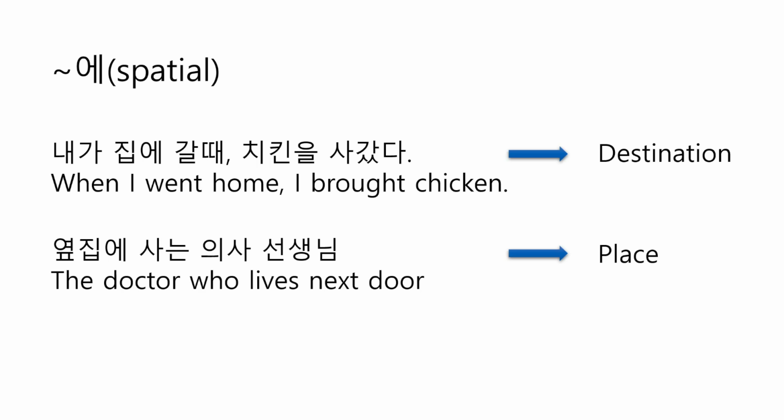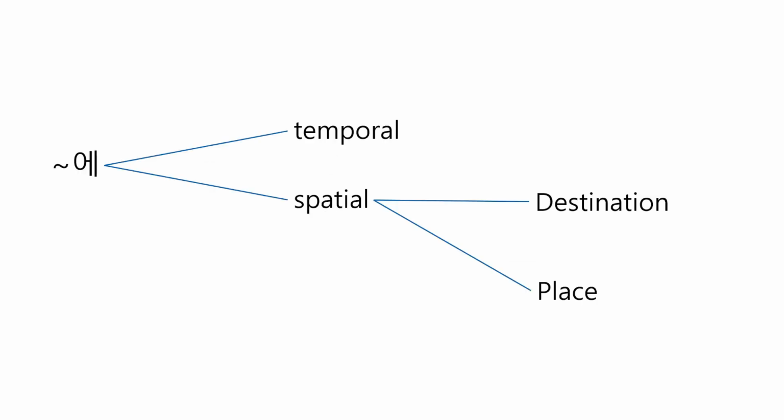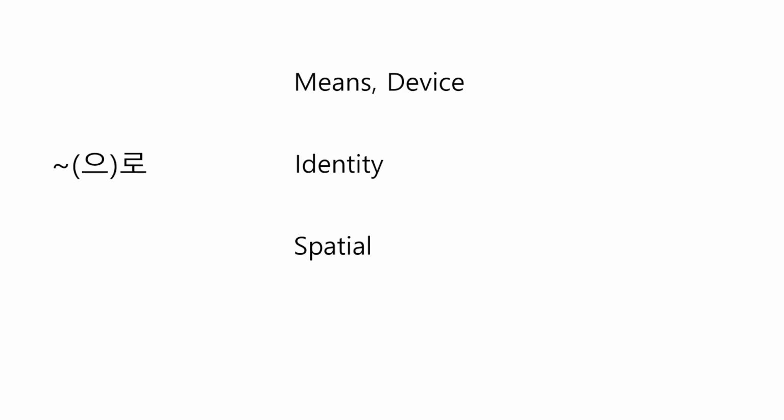So spatial 에 is attached to the place where the verb takes place or the verb is ended, and it is always determined by the context. Usually it shows the destination when the verb involves movements. So temporal 에 shows a specific time, and spatial 에 shows a destination or the place where the verb takes place.